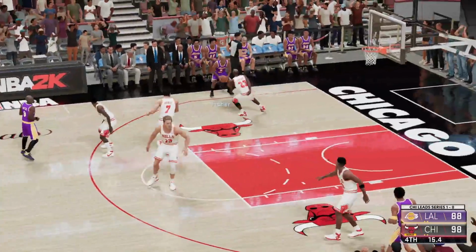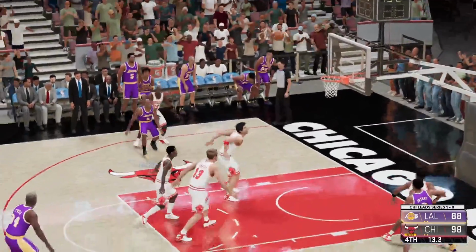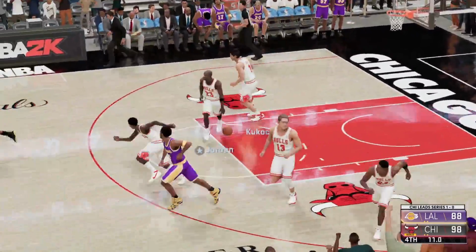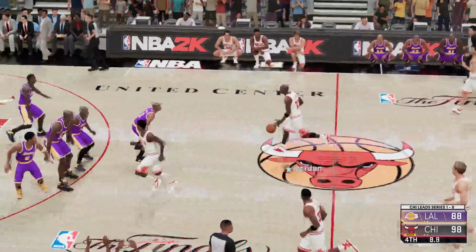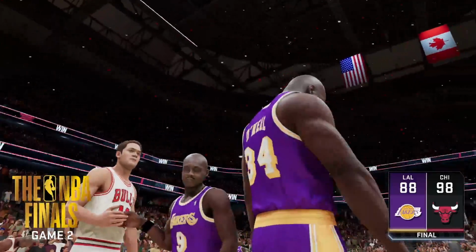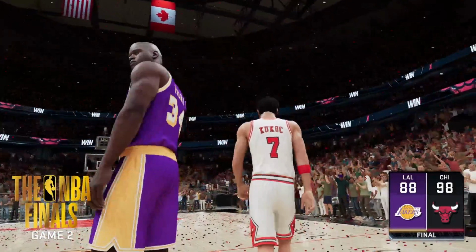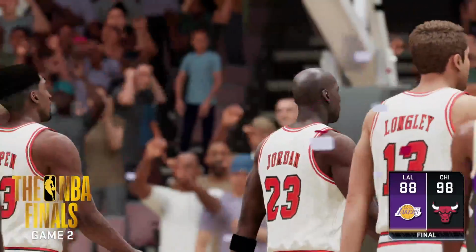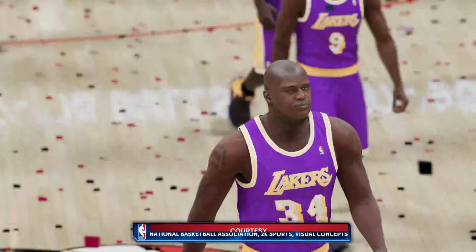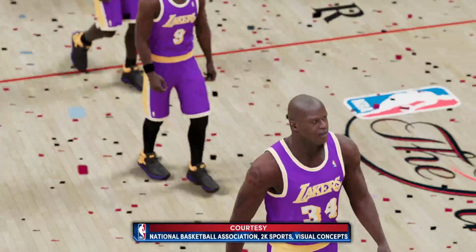With less than 20 seconds left in this game, it's over. There's nothing they can do about it, and obviously the Bulls take game 2 of this series. Now the series is going to LA. The question is, can the Lakers come back and try to even out the series, or will they possibly get swept? Who knows? But let's check out the stats real quick for game 2.